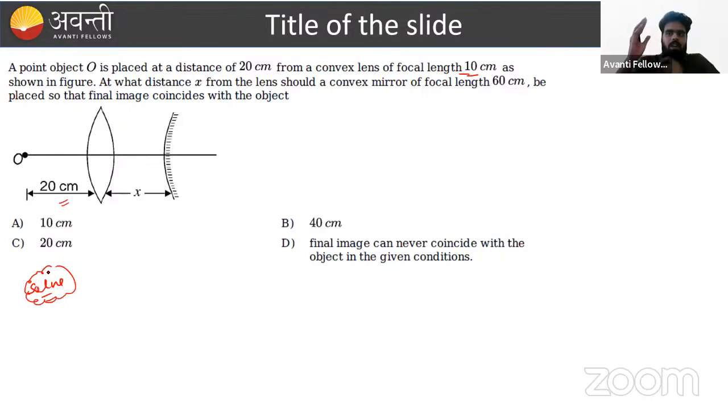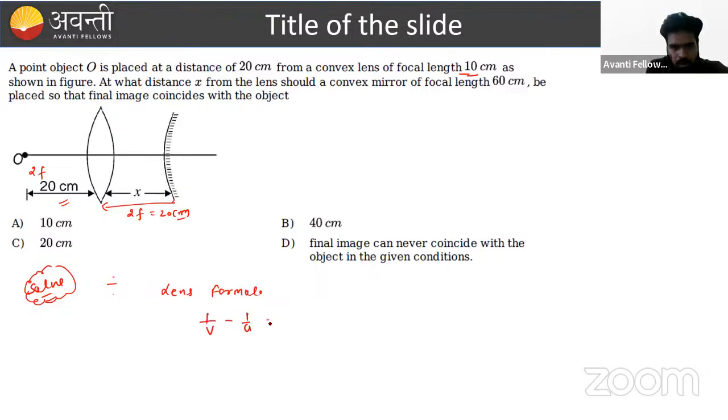As we also know, in a mirror, if the object is placed at the center, the image is also formed at that point. So here we can say by visualization, this distance is nothing but 2f. So the image is also formed at 2f, that is 20 centimeter. If you want to solve, you can apply the lens formula: 1 by v minus 1 by u equal to 1 by f. Put the values, u is minus 20 and f is 10. You get v as 20 centimeter.